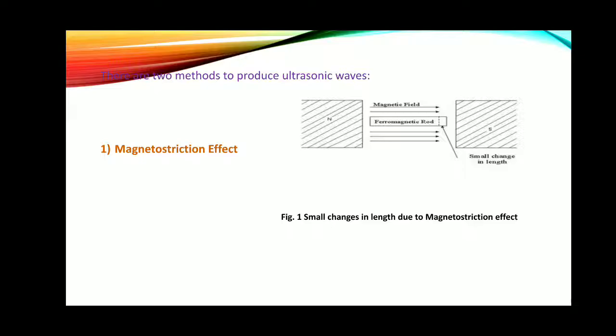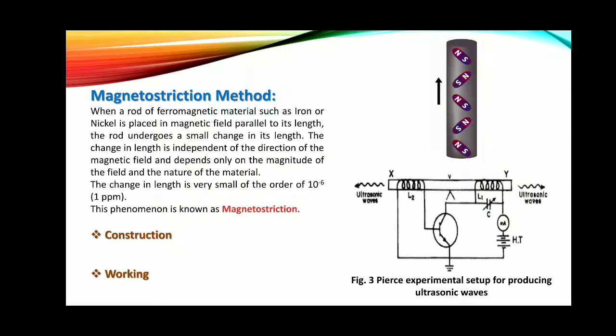Then the scientist G.W. Pierce used this magnetostriction effect for the production of ultrasonic waves by using his own circuit diagram. Now let us see how he designed the circuit diagram for the magnetostriction method.